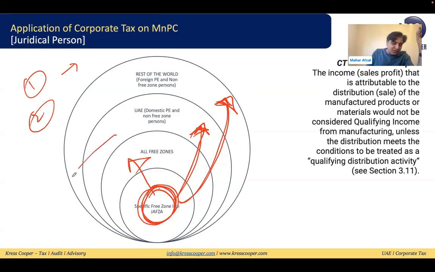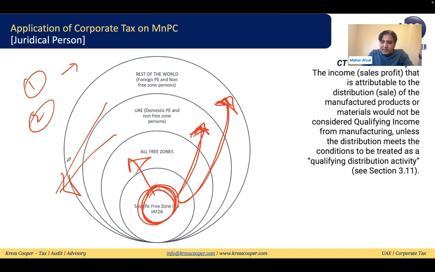If the company is on the UAE mainland, or out of the UAE but being controlled and managed from the UAE, it will be considered a resident taxable person, a juridical resident taxable person. Then the whole income of the manufacturing company will be subject to tax. Up to 375,000, 0% corporate tax will be applicable. Beyond that, 9% corporate tax will be applicable. This company can enjoy the small business relief as well.